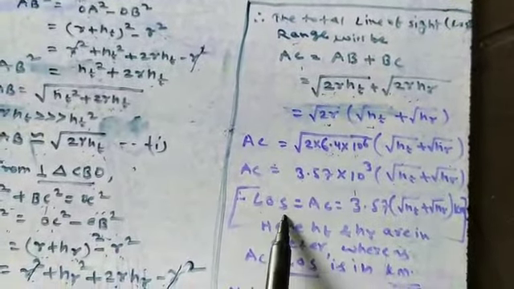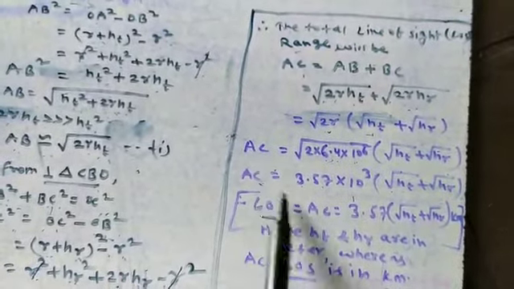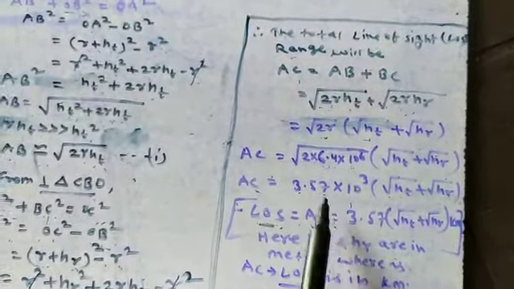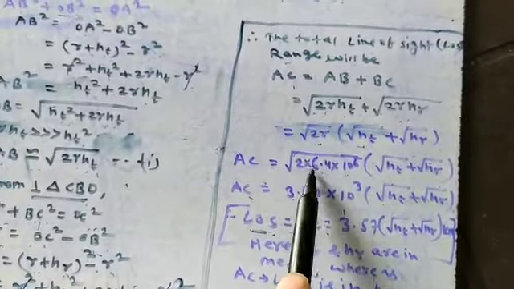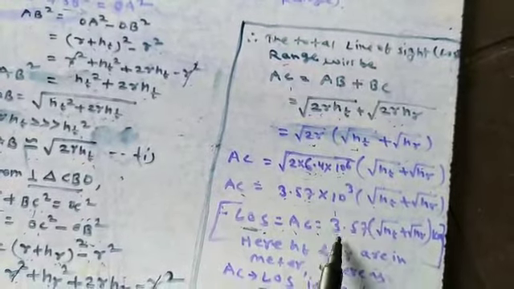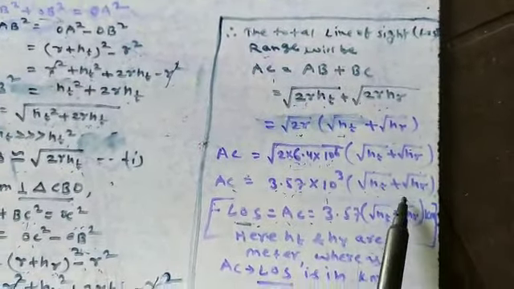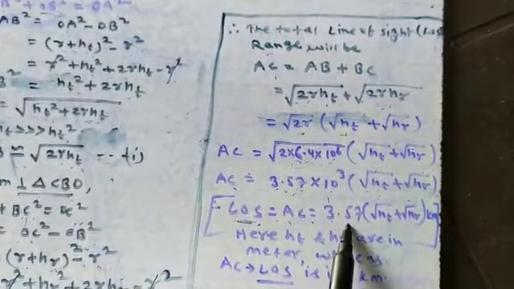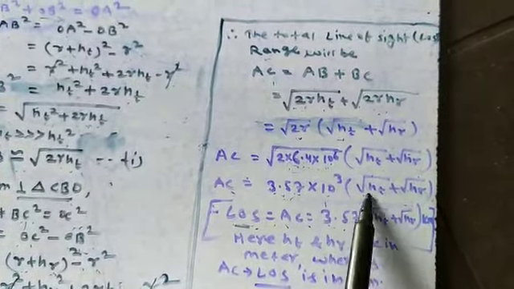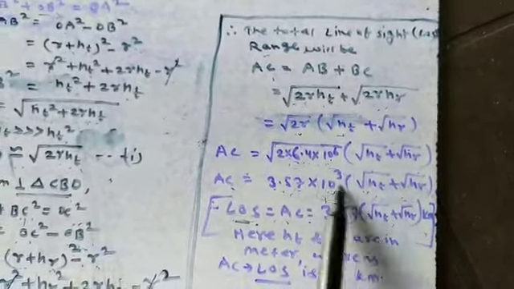So this is line of sight. The range of space wave propagation is equal to AC, which is equal to 3.57. After taking the square root value of 6.4 into 2, this will be 3.57, and this will give you 10 to the power 3. So 3.57 into 10 to the power 3 into root HT plus root HR. So finally you can write 3.57 into root HT plus root HR, and here you can substitute kilometer because this is the unit of kilometer.